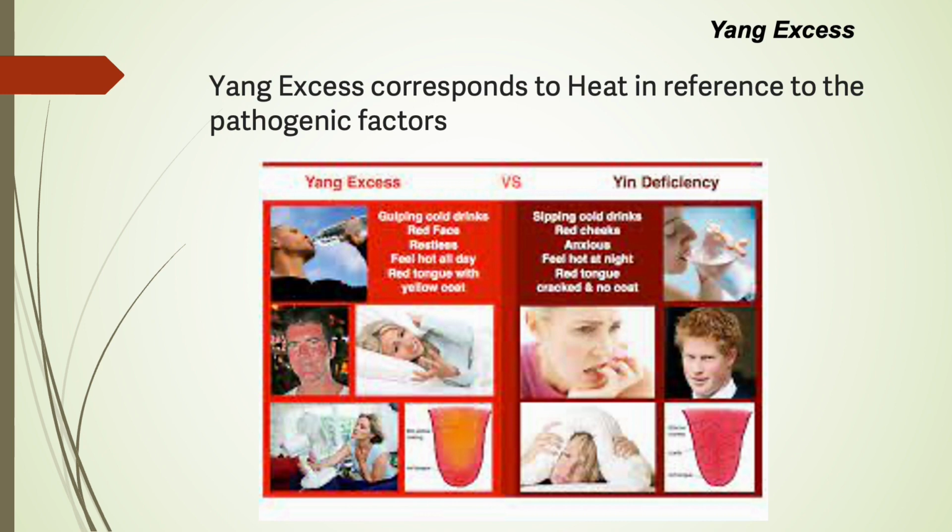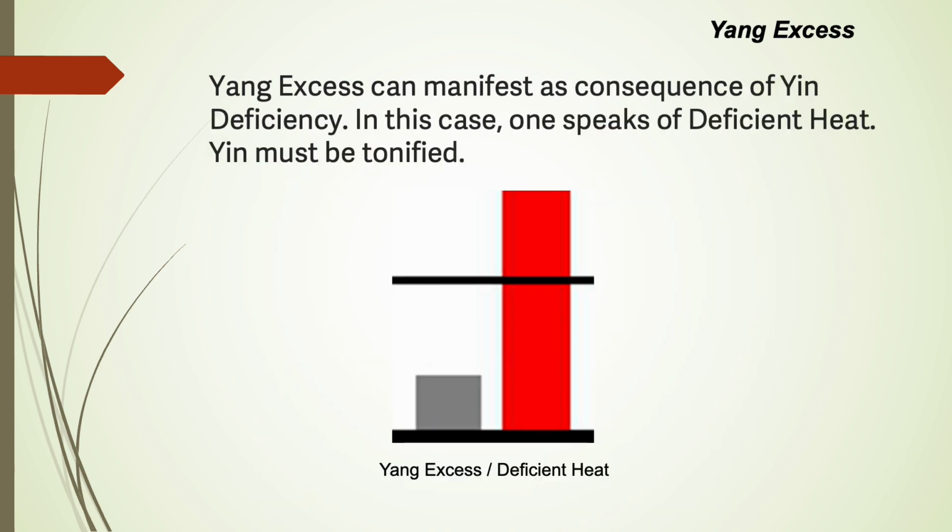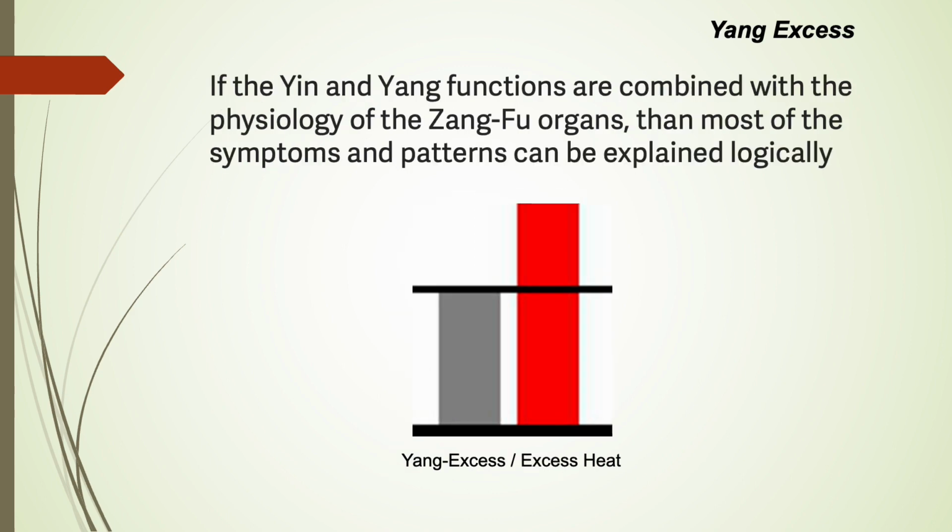Yang excess. Yang excess corresponds to heat in reference to the pathogenic factors. Yang excess can manifest as a consequence of yin deficiency. In this case, one speaks of deficient heat. Yin must be tonified. If the yin and yang functions are combined with the physiology of the zangfu organs, then most of the symptoms and patterns can be explained logically.